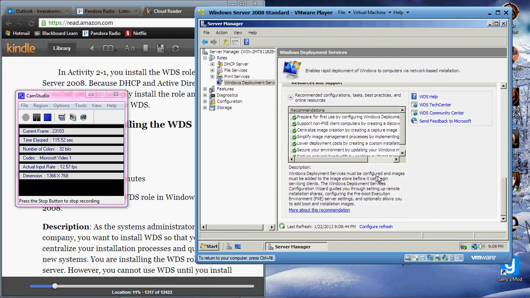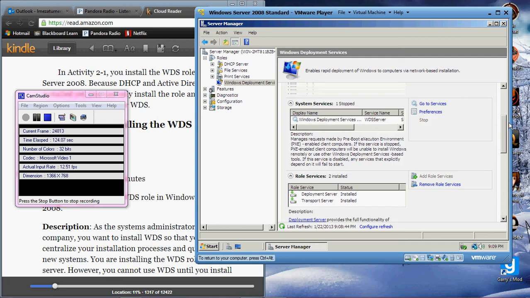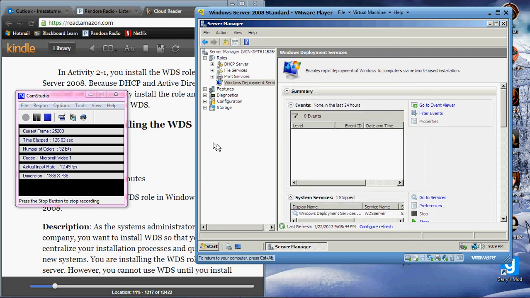Windows Deployment Services must be configured and images must be added to the image store before it can manage servicing clients. So description. Alright, so that's basically it. Just installing Windows Deployment Services.